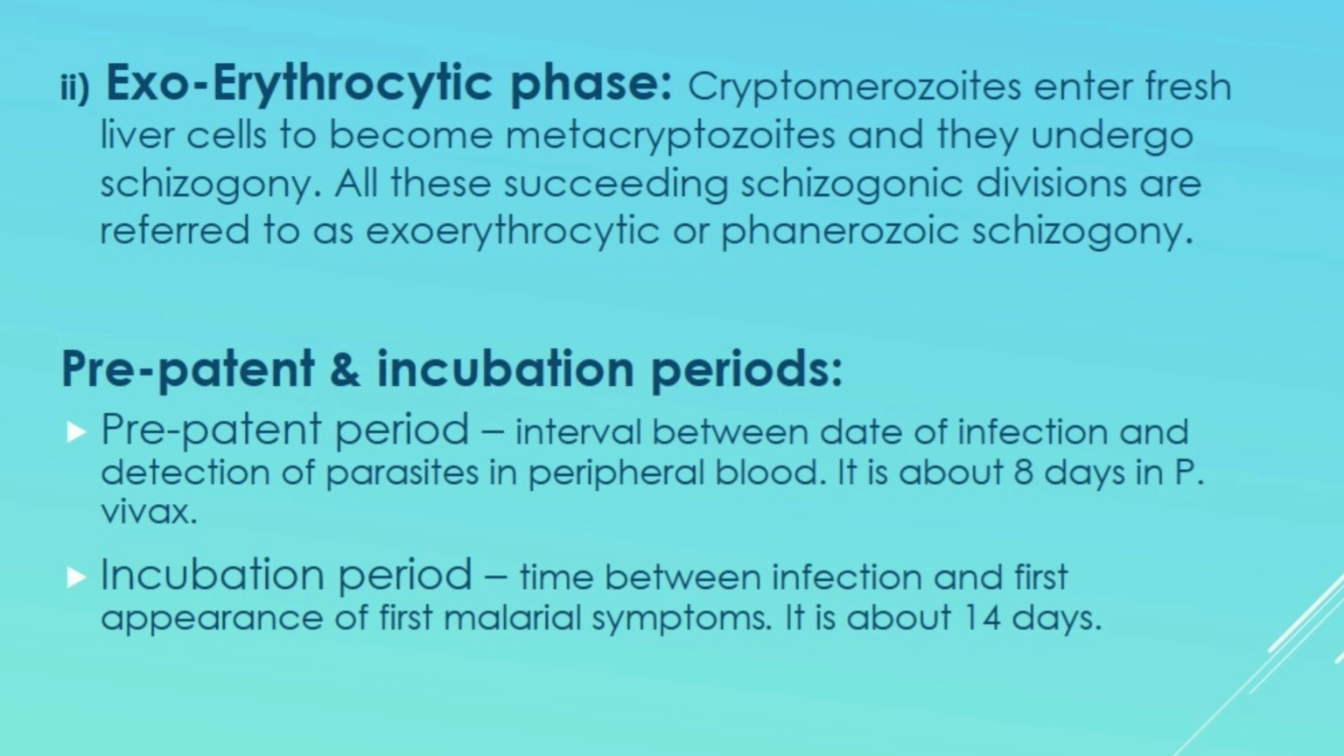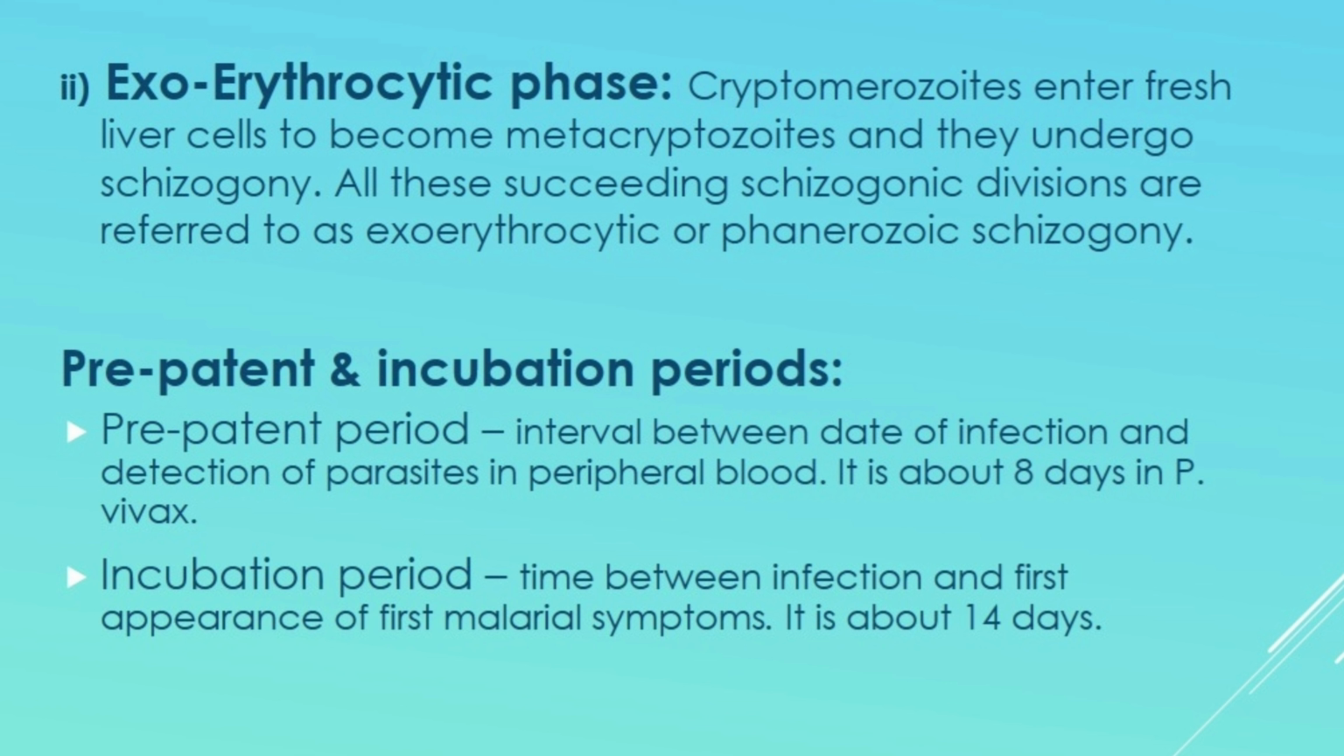Some metacryptozoids are smaller in size, called micrometacryptozoids, and some are larger in size, called macrometacryptozoids. The micrometacryptozoids enter the RBCs to start the erythrocytic phase, while the macrometacryptozoids infect fresh liver cells to continue the exoerythrocytic phase. Thus, in both these phases, a large number of liver cells are damaged and lead to the malfunctioning of